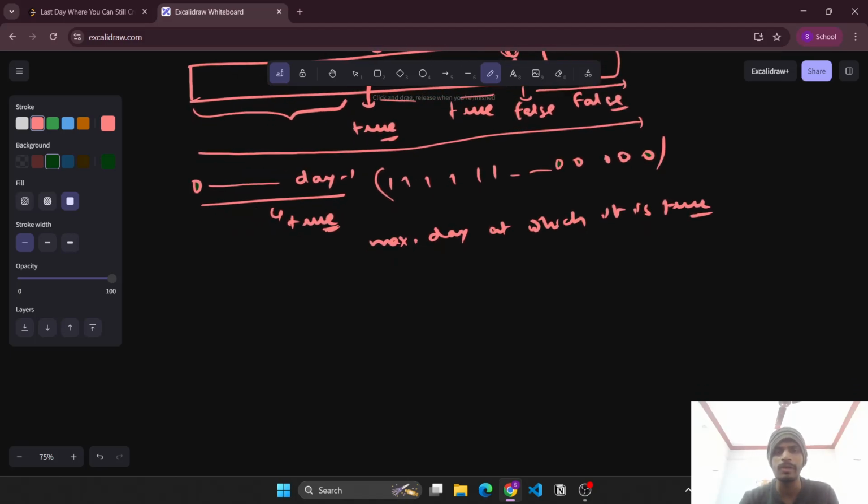So what will be the search space for binary search? The low will be pointing to the first day that we have, and high will be row into column, that is, the cells.size that we have. So high will be cells.size.